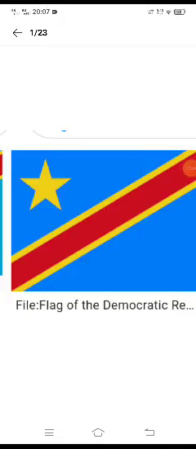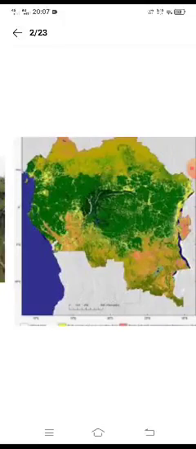So, the image of the flag you are able to see on your mobile phone screens. Of which country is this flag? Guess. The flag of this country, the country is the Democratic Republic of the Congo. So, it's the flag of Congo, Democratic Republic of Congo.